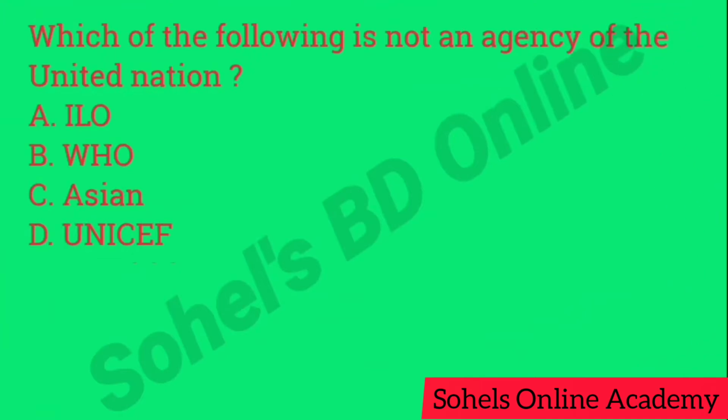Which of the following is not an agency of the United Nations? Here the five alternatives: character A ILO, character B WHO, character C ASEAN, character D UNICEF, and character E, that's UNESCO. So out of five alternatives, we saw that character C is correct, ASEAN. So the correct answer is ASEAN.